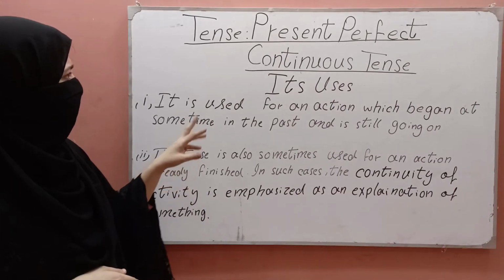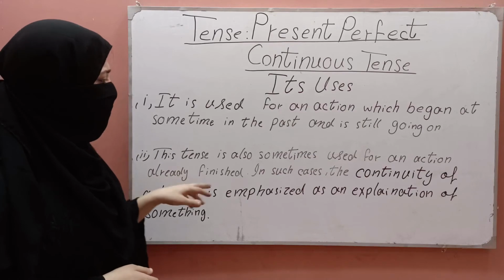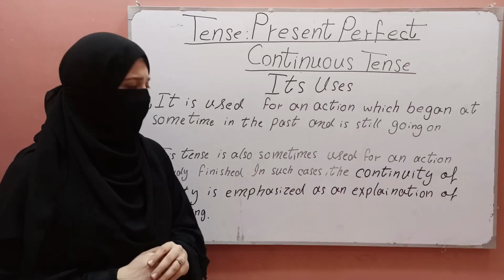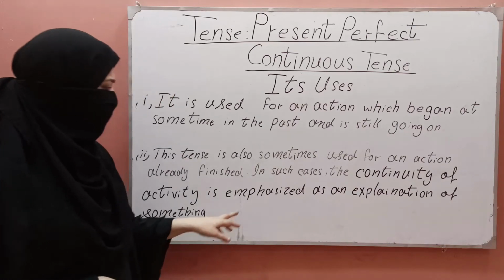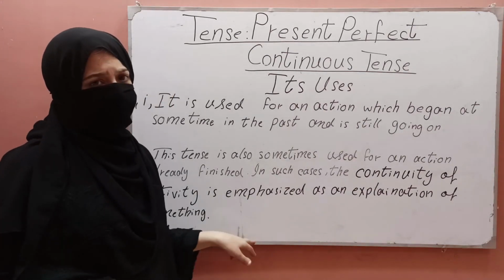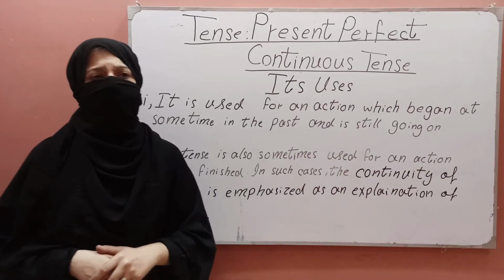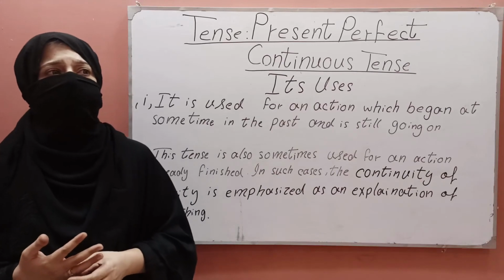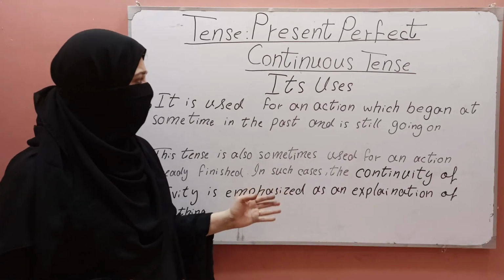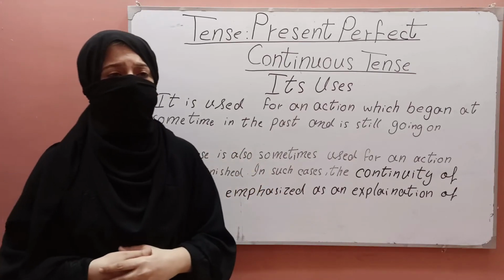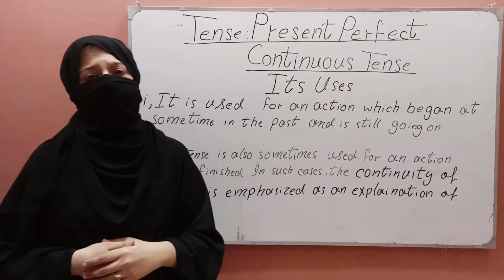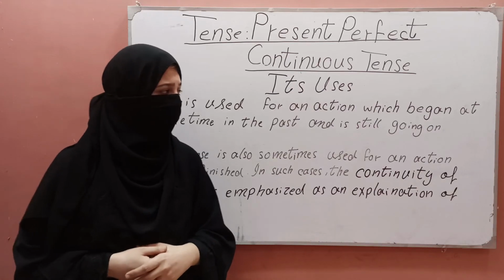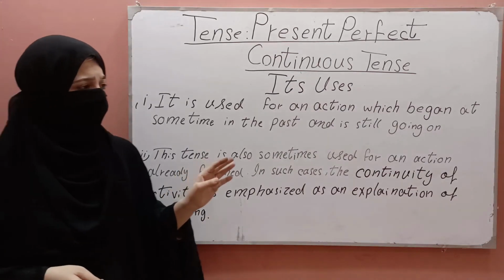Another use of present perfect continuous is that the tense is also used for an action already finished. In such cases, the continuity of activity is emphasized as an explanation of something. For example, if the question is, why are you so wet? The answer will be in present perfect continuous tense: I have been watering the garden. So it is clear to you.